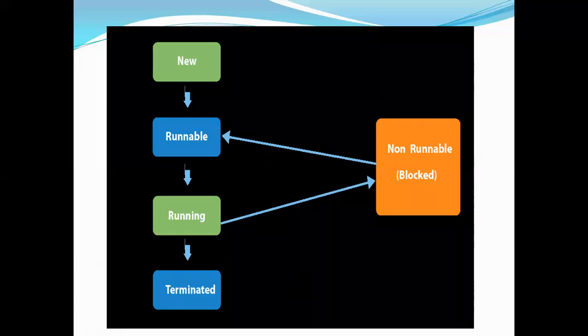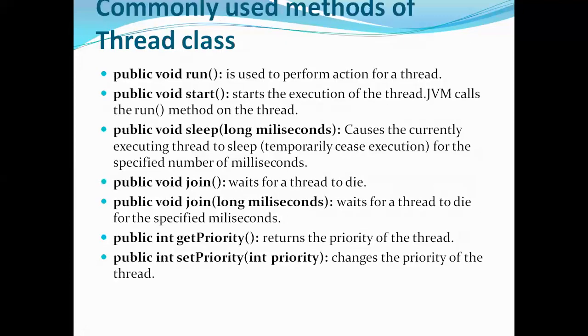Now we have seen some methods like start. So we'll see in detail what the different methods available in a particular class are, for a particular thread class. We have seen what a thread is. Now to implement this thread class, we'll be using some methods. Let's see what the commonly used methods of the thread class are. To execute or implement the thread class, we use a set of methods. Now let's see a few of them.